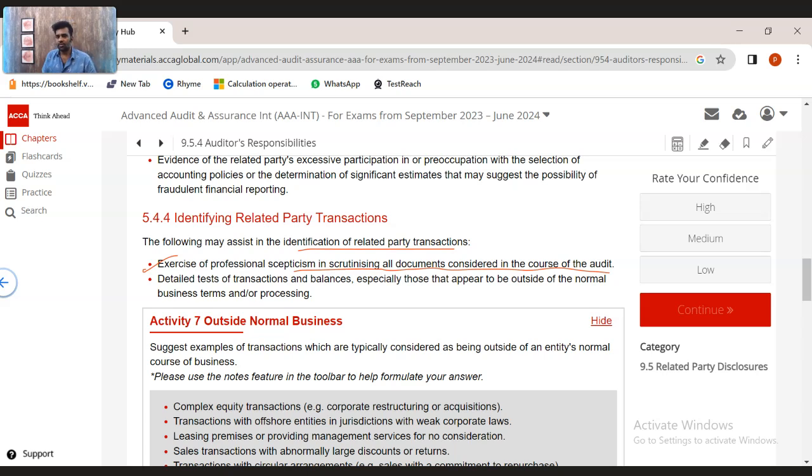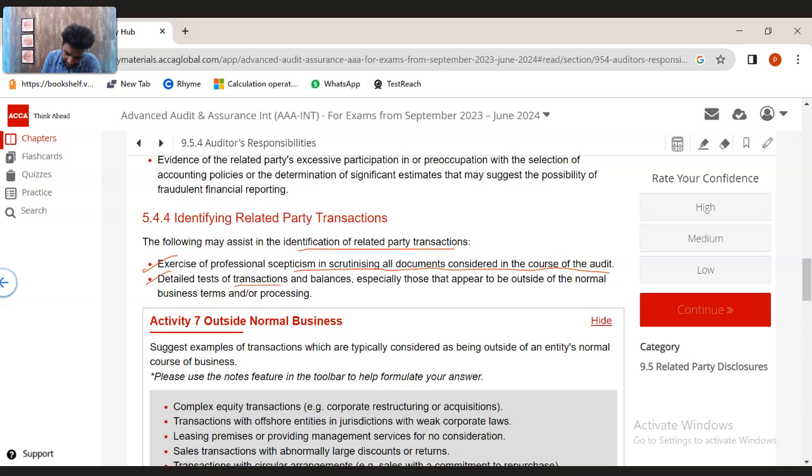To give an example, I was auditing a bank. We used to look at the customer KYC forms of the bank to see which customer the bank is doing the transaction with, whether that customer is actually a related party of the bank or a director, etc. If yes, that will be flagged as a related party. Technically, the bank should also flag it as a related party transaction in their KYC form itself.